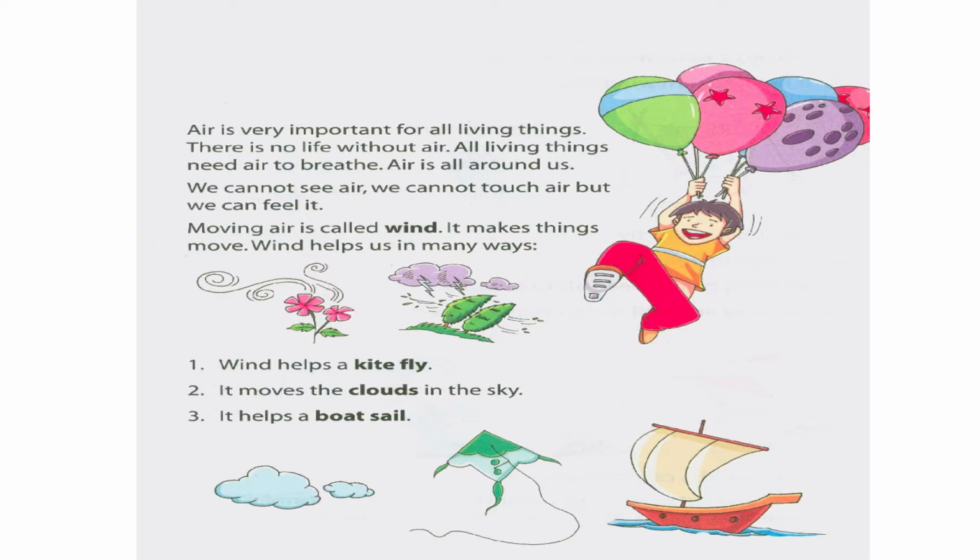Moving air is called wind. It makes things move. Wind helps us in many ways. What are the different ways wind helps us? Wind helps us in flying a kite. It also helps in moving the clouds, which we find in the sky, and it helps in sailing the boat.